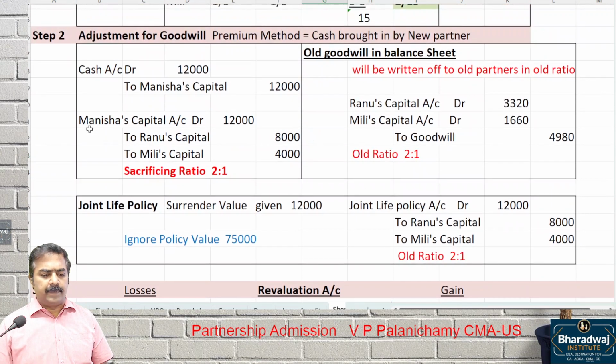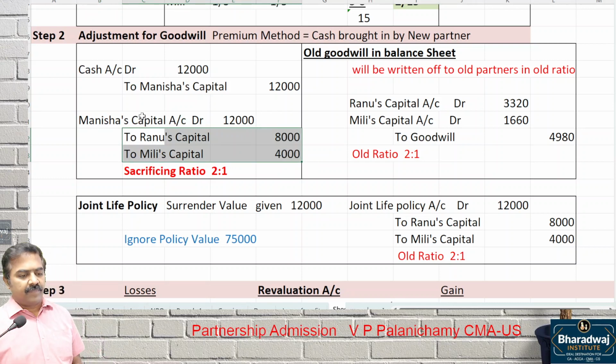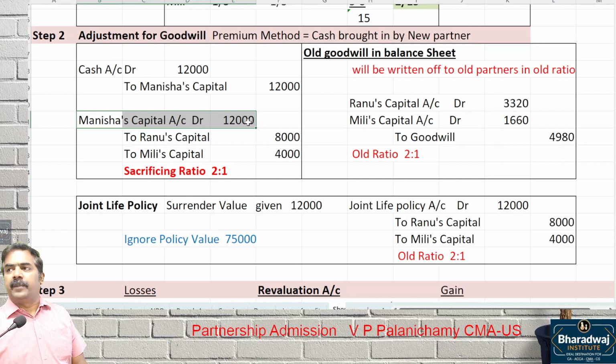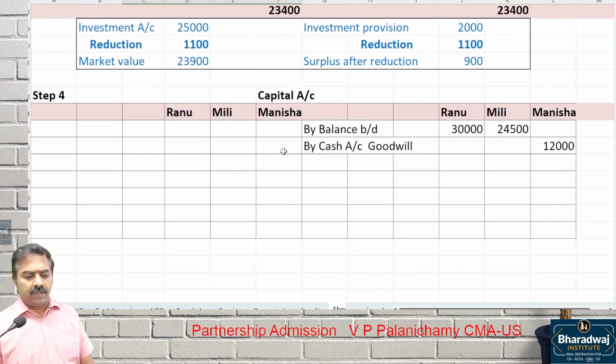What is the next entry we passed? Manisha's capital account debit to Ranu's capital and Milli's capital. How will this be posted? Manisha's capital should be debited. Debit means left hand side, you have to post how much? 12,000. Ranu and Milli's capital should be credited with how much? 8,000, 4,000. Now pay attention.